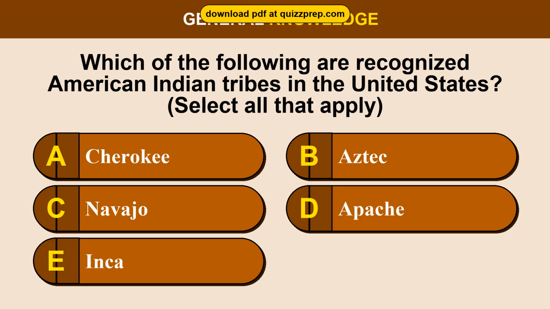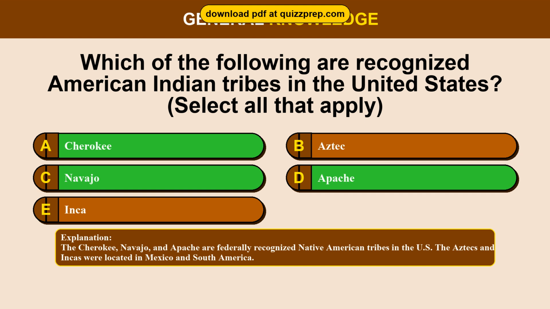Question 94. Which of the following are recognized American Indian tribes in the United States? Option A, Cherokee. Option B, Aztec. Option C, Navajo. Option D, Apache. Option E, Inca. The correct answers are options A, C, and D: Cherokee, Navajo, Apache. The Cherokee, Navajo, and Apache are federally recognized Native American tribes in the U.S. The Aztecs and Incas were located in Mexico and South America.